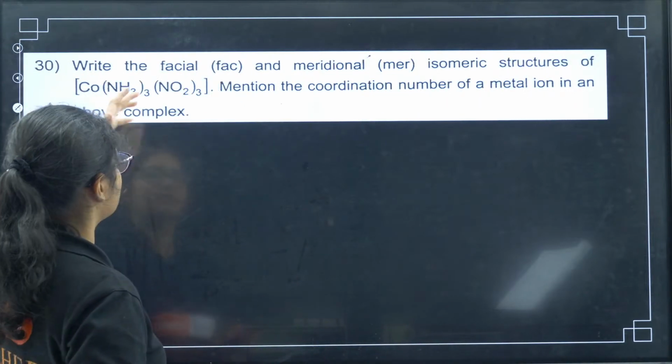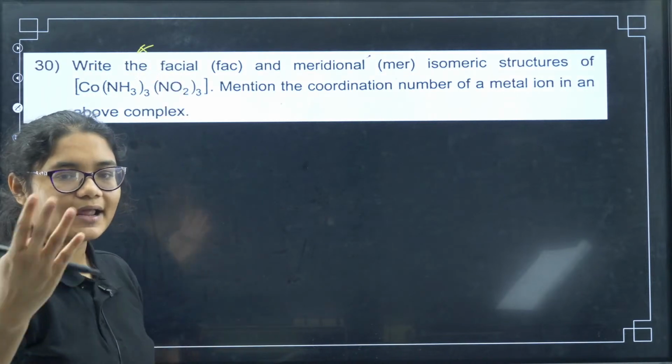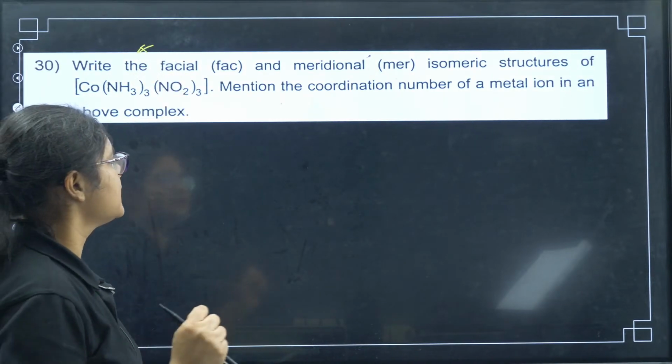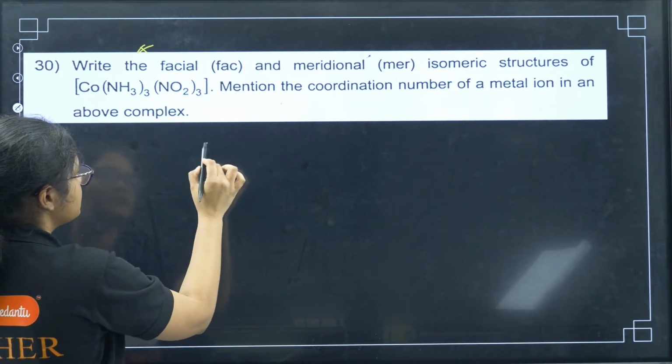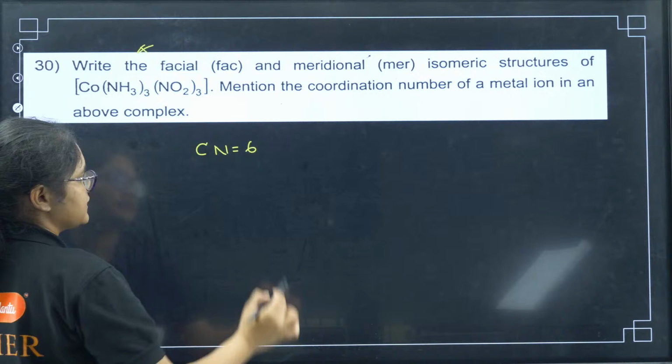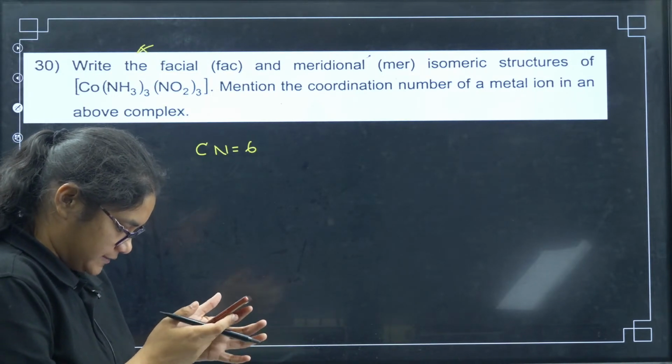Next we have here, this I have done so many times, very important. You have to do facial and meridional complexes. Then the coordination number, you can see both are unidentate ligands, so the coordination number here is 6, and you have to do facial and meridional. Yes, then